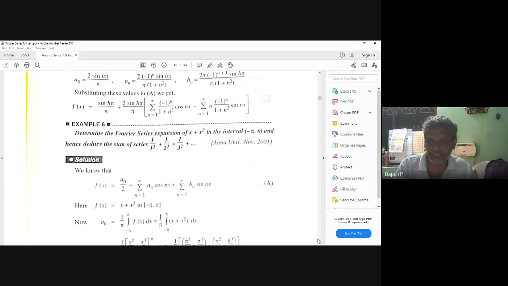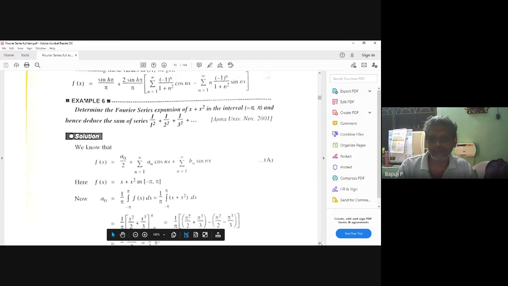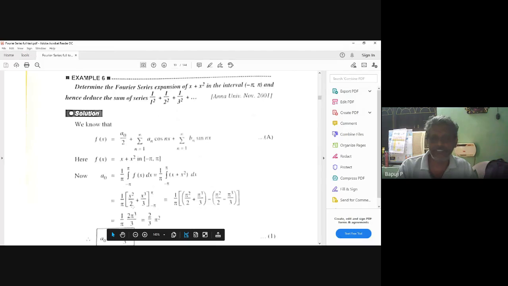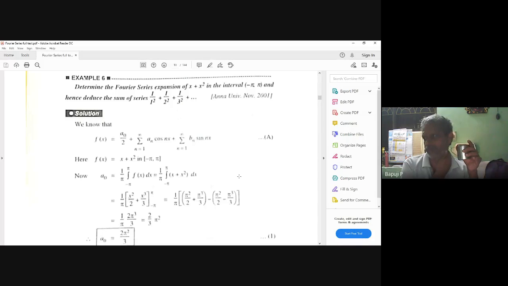Now start to do f of x. Anyone tell: x square by 2, x cube by 3, apply the limits. Anyway, the first limit vanishes, only the second limit stands. The second limit is 2 pi cube by 3. Why does the first limit vanish? Can you tell anyone? Minus pi to pi, x dx becomes 0. Why? Because it is an odd function, sir. What is the formula? F of minus x equals minus f of x. That is odd. Why does it become 0? I am asking.